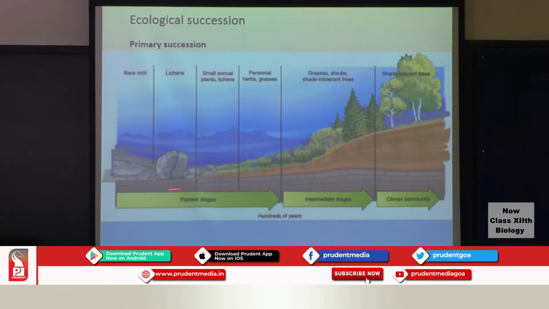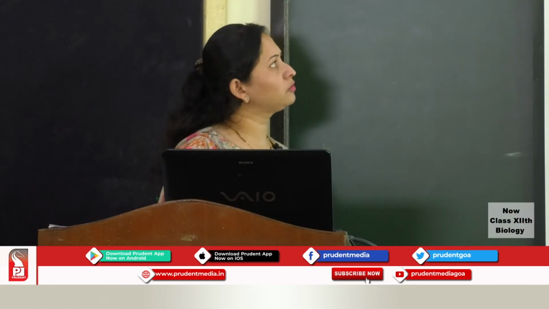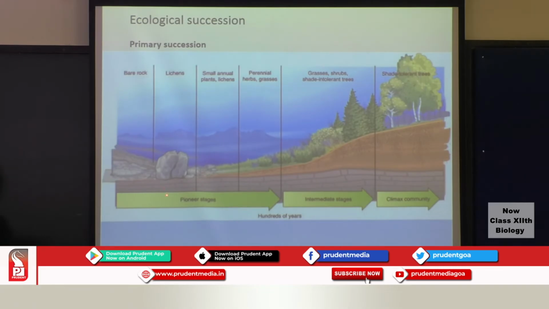Now, here in primary succession, there will be a barren rock, and therefore it will require some amount of soil formation also, and soil formation will take many years, and therefore a primary succession will take around 1000 years to develop into a climax community. So, we have a barren rock here, and the pioneer species, for example the lichens, will come up because that particular condition is suitable for either the lichens or the mosses to become stable and get invaded in that particular area.